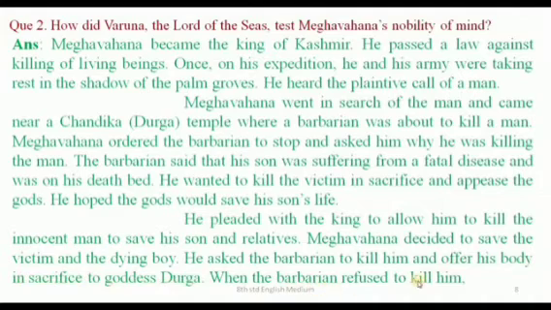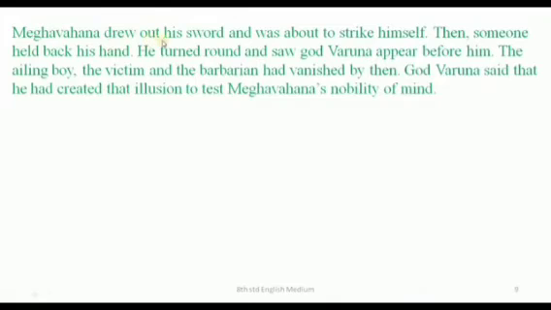When the barbarian refused to kill him, Meghavahana drew out his sword and was about to strike himself. Then someone held back his hand. He turned round and saw God Varuna appear before him. The ailing boy, the victim, and the barbarian had vanished by then. God Varuna said that he had created that illusion to test Meghavahana's nobility of mind.